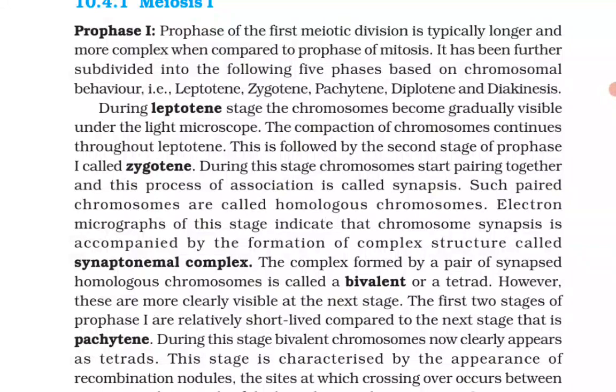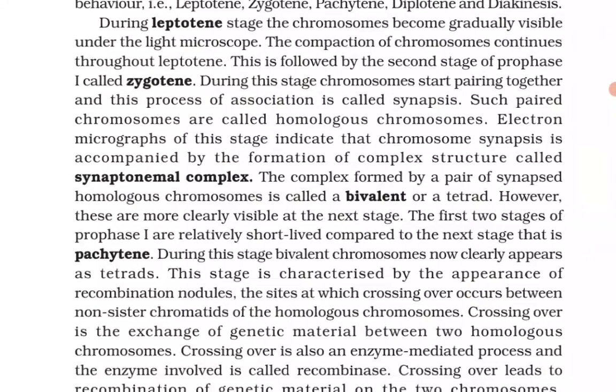This is followed by the second stage of prophase 1 called zygotene. During this stage, chromosomes start pairing together and this process of association is called synapsis. Such paired chromosomes are called homologous chromosomes. Electron micrographs of this stage indicate that chromosome synapsis is accompanied by the formation of complex structures called synaptonemal complex. The complex formed by a pair of synapsed homologous chromosomes is called a bivalent or a tetrad. However, these are more clearly visible at the next stage. The first two stages of prophase 1 are relatively short-lived compared to the next stage, that is pachytene.